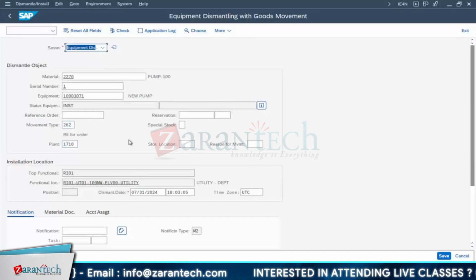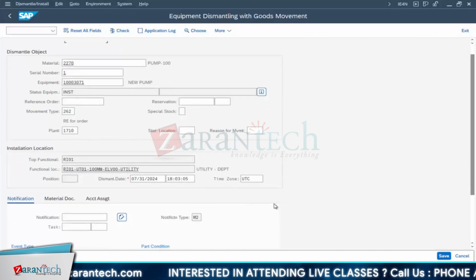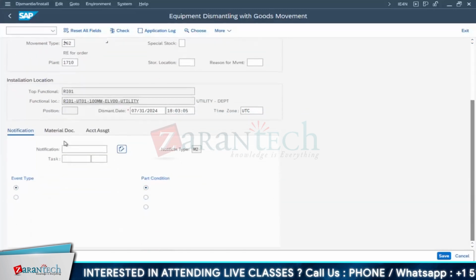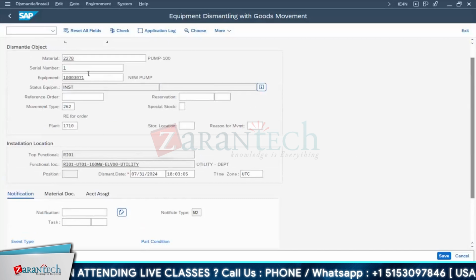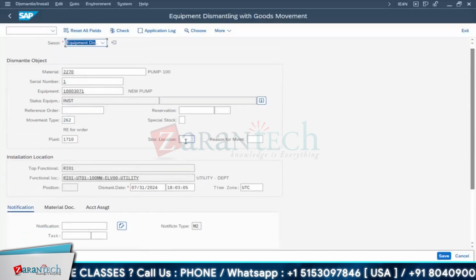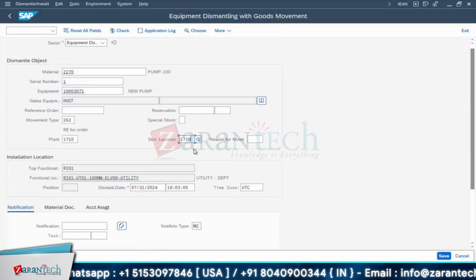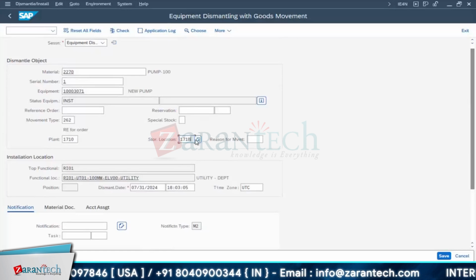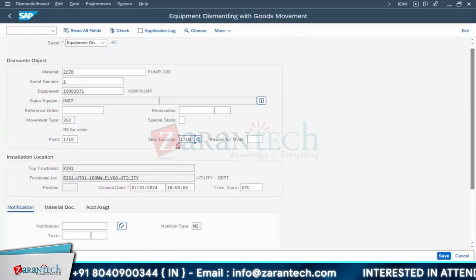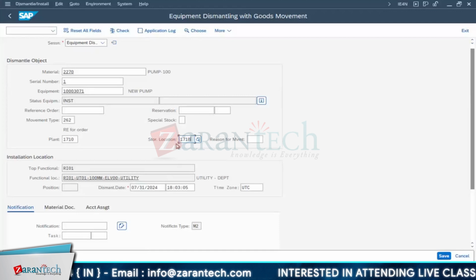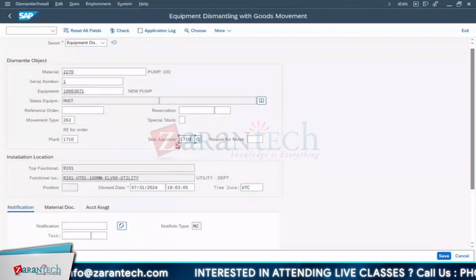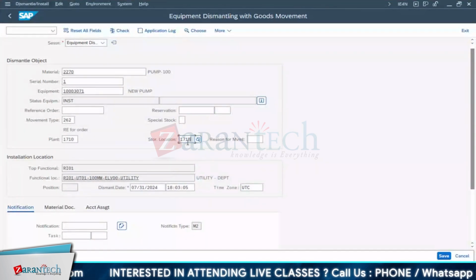262 movement type. Okay. Now anything else we have to provide? We will go for the 171 location. Exactly. If you want to send this particular damaged material to some other location, then we can do it. For example, I will choose that damaged materials are stored under the 171B location. Normally it will be segregated. You don't keep everything in one location: new materials at one location and damaged materials at another.